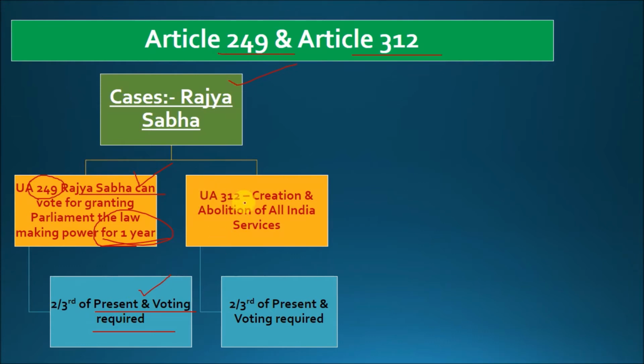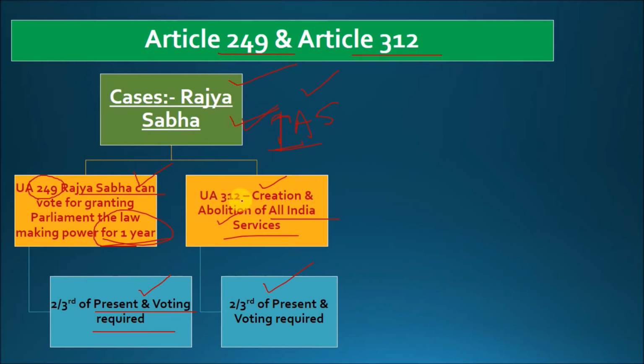Similarly, under Article 312, for creation and abolition of All India services, also by 2/3 of the present and voting majority, it can be passed. Now, you would be wondering how Rajya Sabha gets a power to legislate for the creation or abolition of All India services. Basically, all the bureaucrats of the country, that is the Indian administrative officers, are appointed by the center, that's true, but they serve in the state. So in this administration, Rajya Sabha has a bigger mandate.